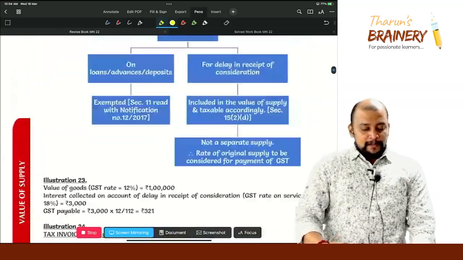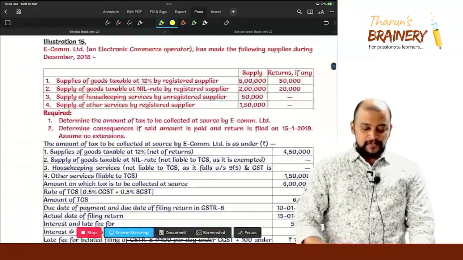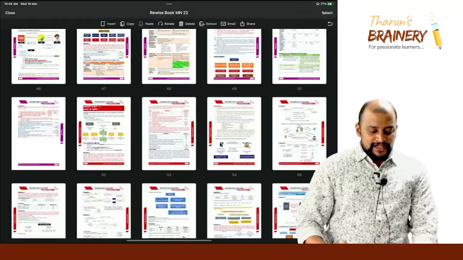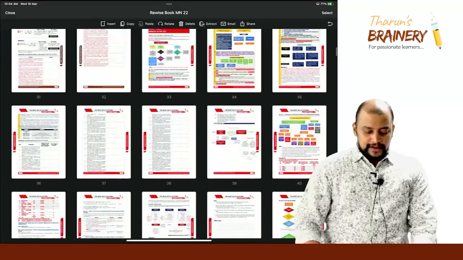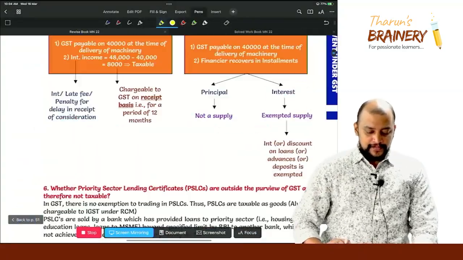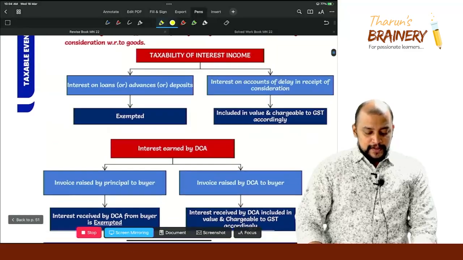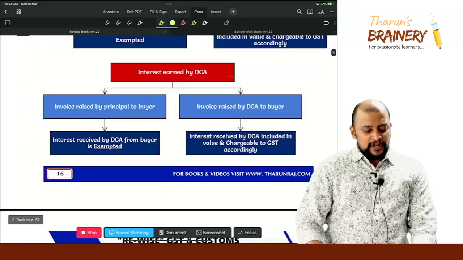So that is about the delayed payment interest point. Then the next one, point number 5. Any doubt in this point number 4?